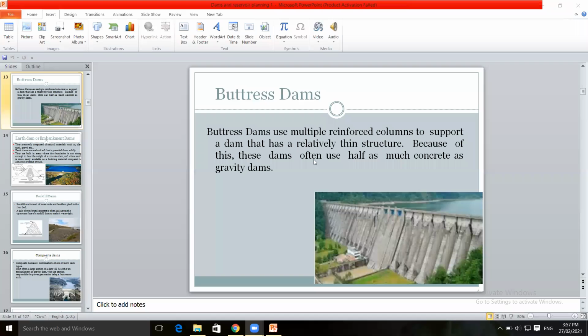Because of this, these dams often use half as much concrete as gravity dams. Gravity dams are constructed with concrete and require more mass of concrete. So this type of dams use half as much concrete as gravity dams.